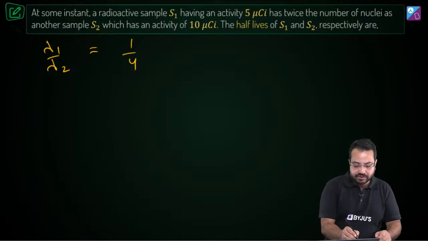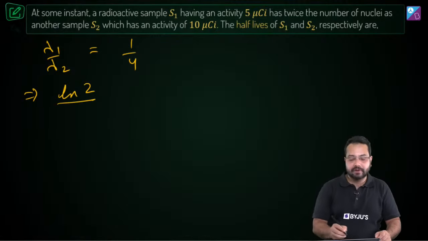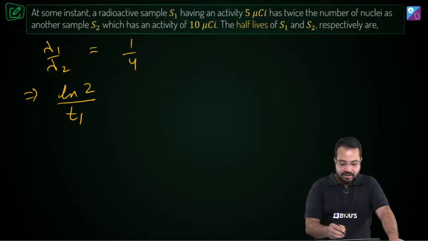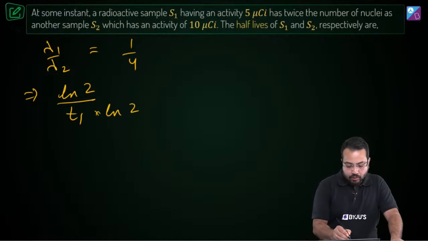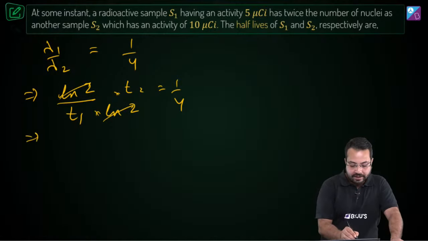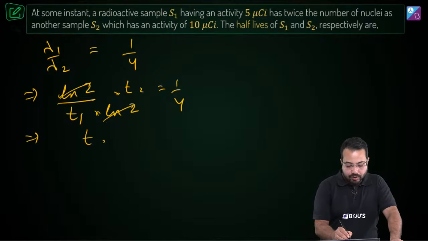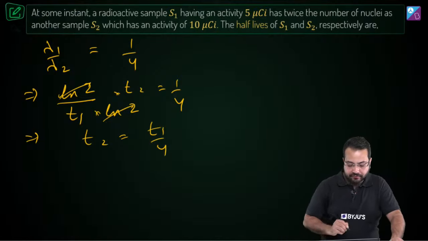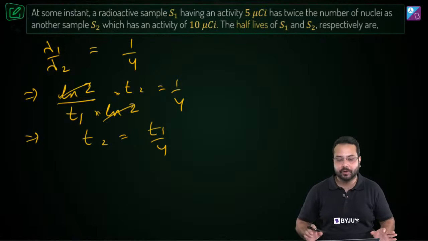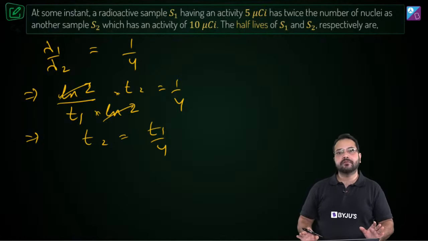So we can write lambda 1 as ln2 divided by T1, where T1 is the half-life for sample 1, and lambda 2 as ln2 divided by T2. This ratio is equal to 1 upon 4. So ln2 and ln2 cancel, and we get T2 is equal to T1 divided by 4. That's the relationship of half-lives we have got: T2 is equal to T1 divided by 4.